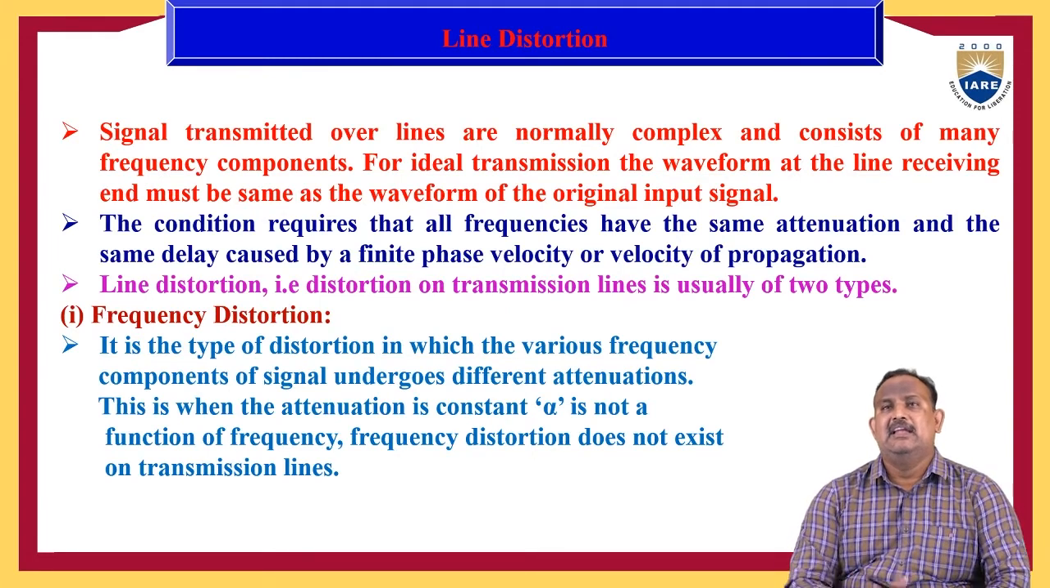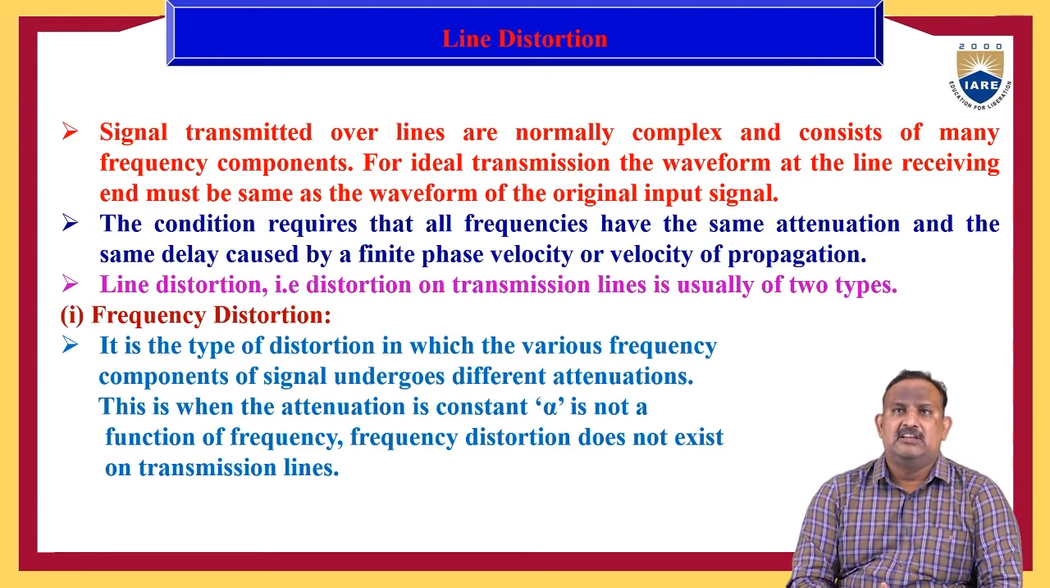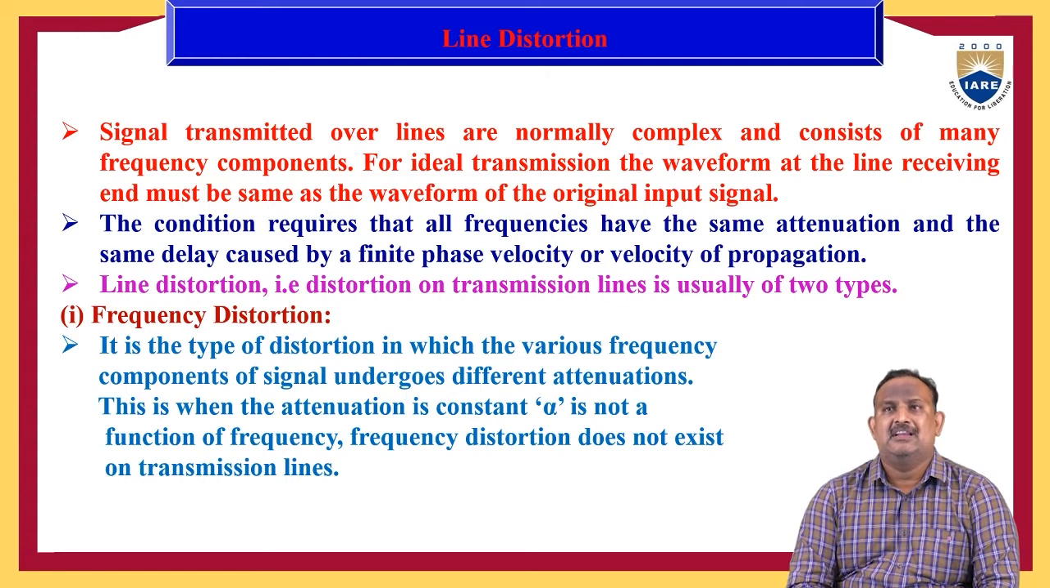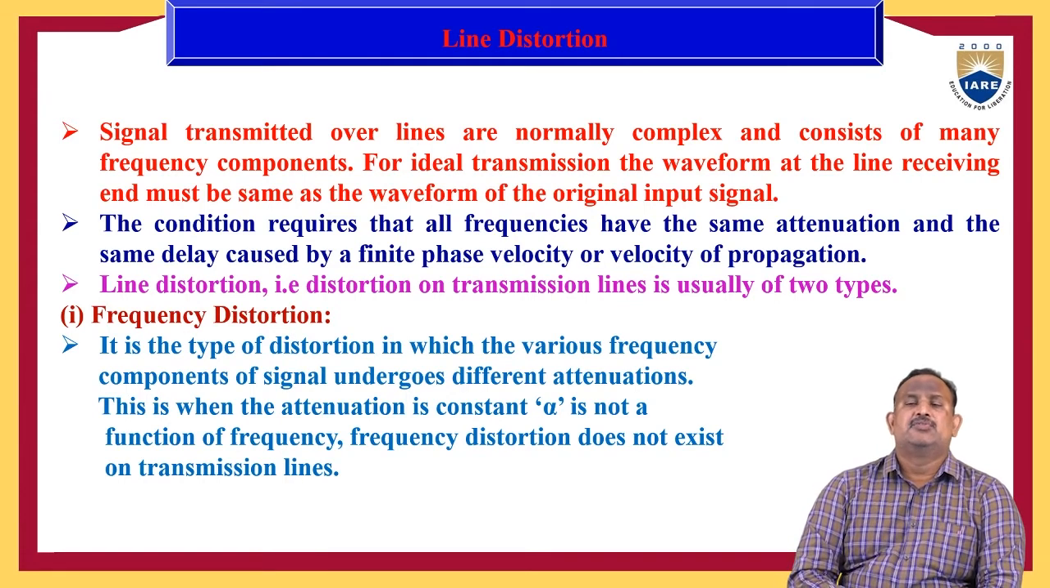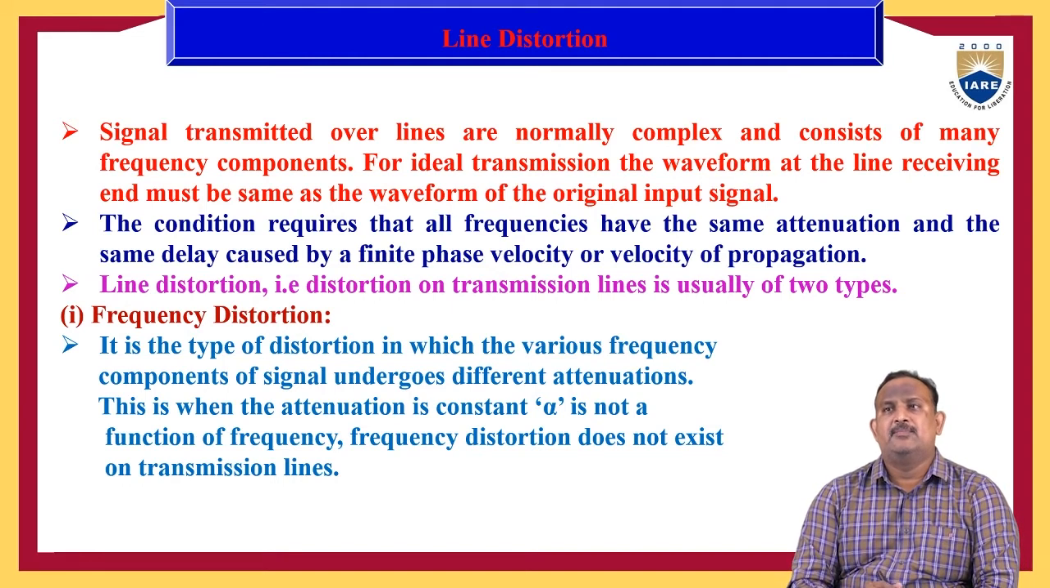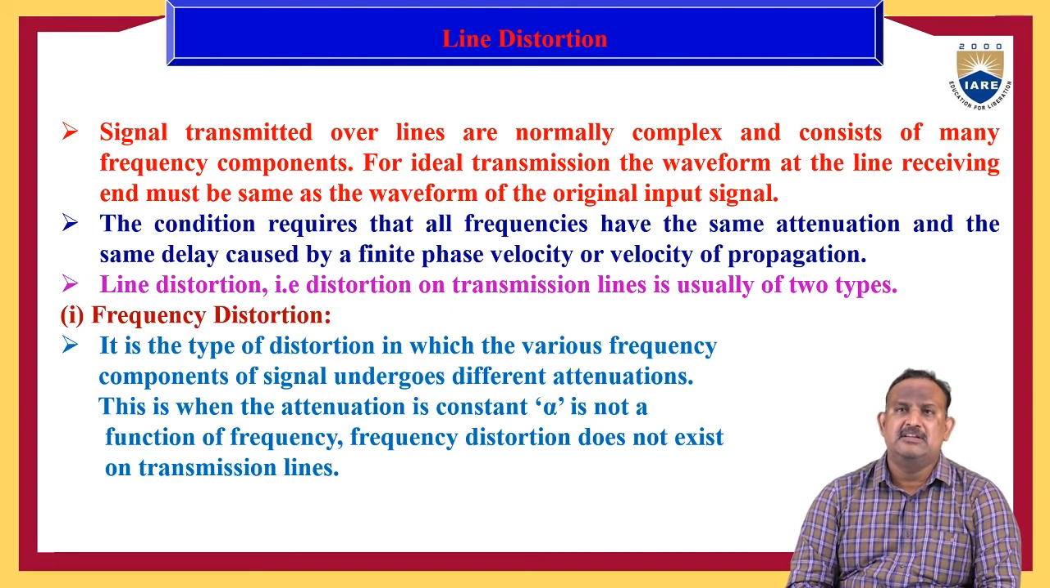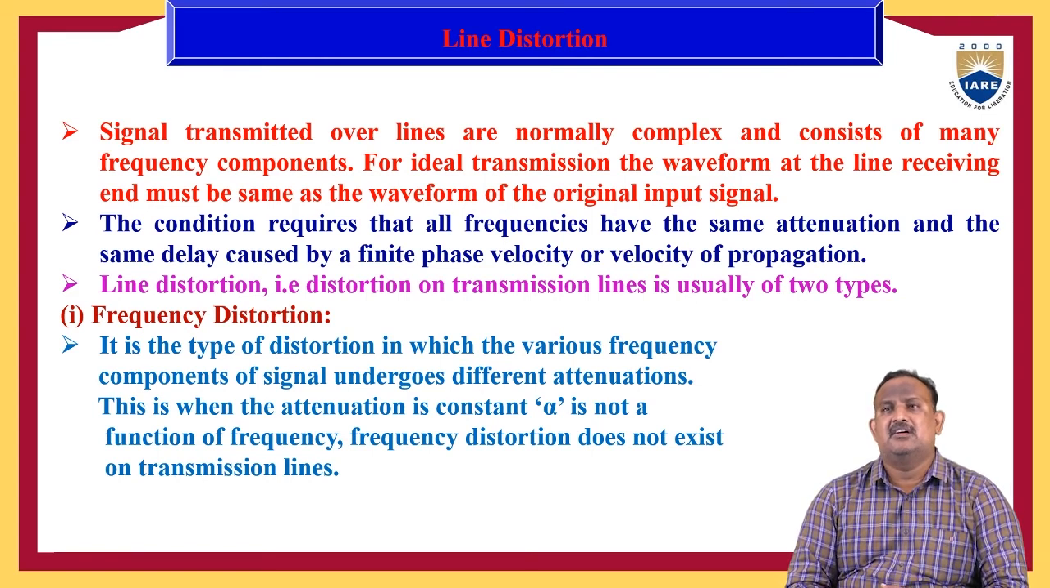Now we'll define the line distortion. The signals transmitted over lines are normally complex and consist of many frequency components. So for ideal transmission, the waveform at the receiving end must be the same as the waveform of the original input signal. Then only we can reconstruct the signal exactly. So here the condition requires that all frequencies have the same attenuation and the same delay caused by a finite phase velocity or velocity of propagation.